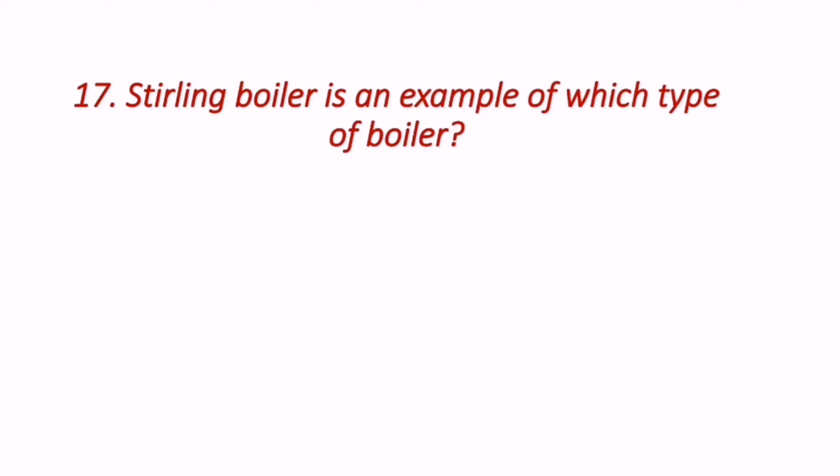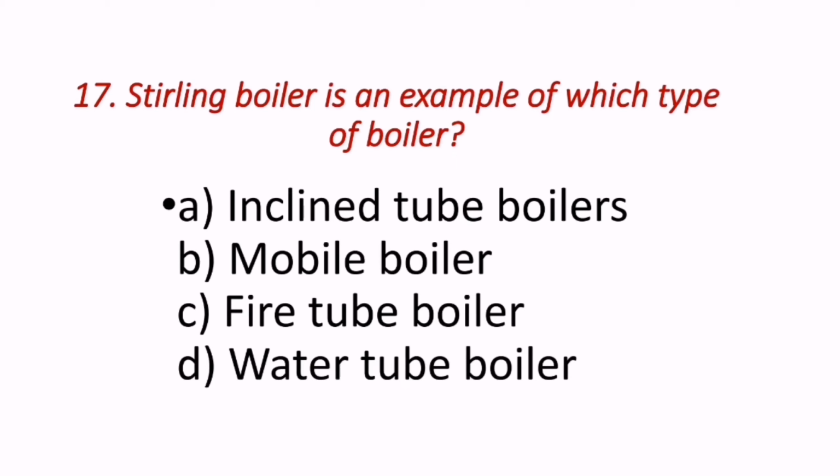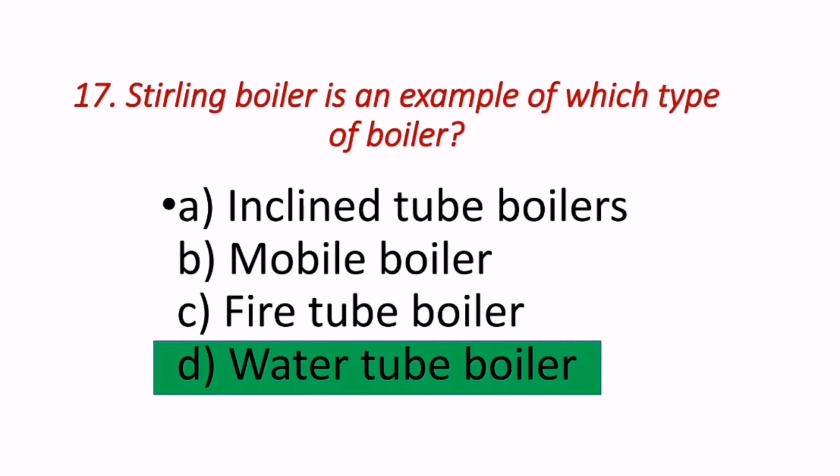Moving on to the next question. Stirling boiler is an example of which type of boiler? It is water tube boiler.